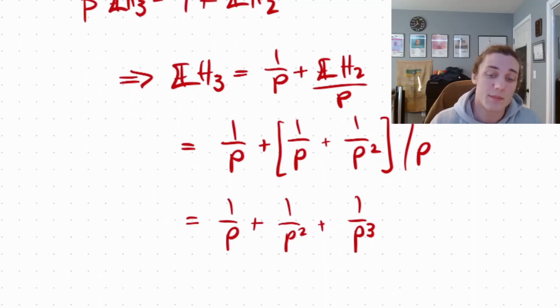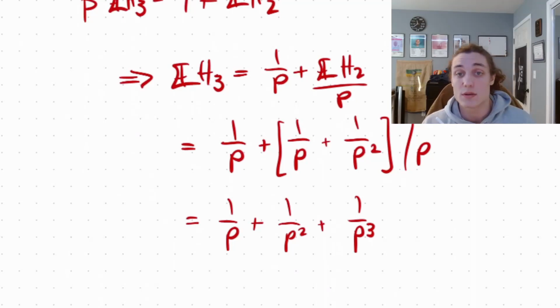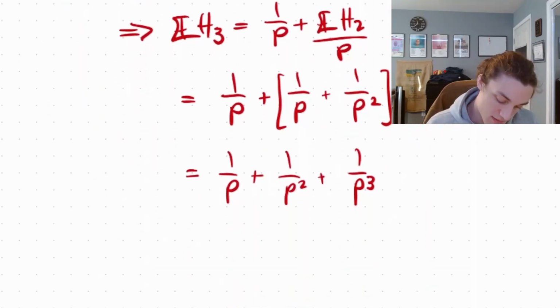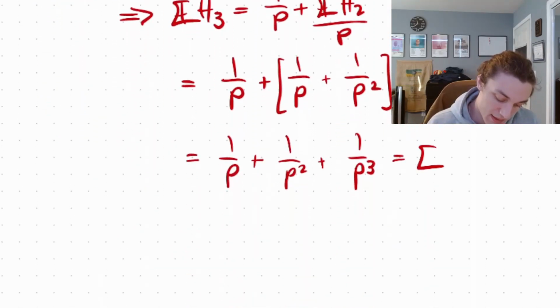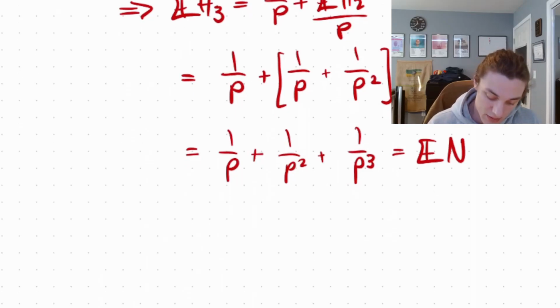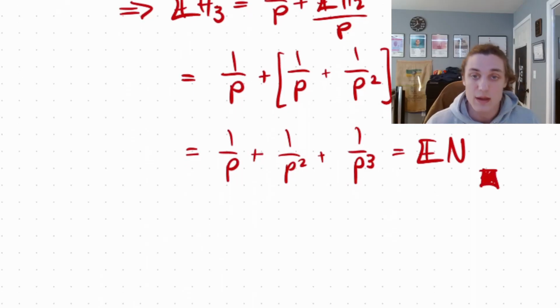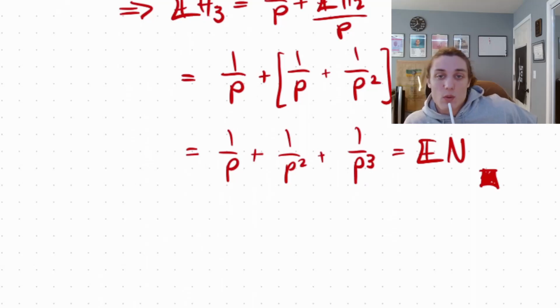And that is going to be the expectation of H3. That is the number of tosses required to see a chain of 3 heads, and that is going to be equal to the expectation of n by definition. That right there is the expected number of tosses required to see this chain of 3 heads.